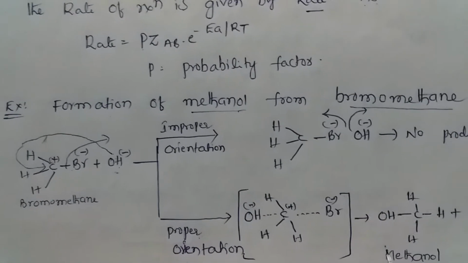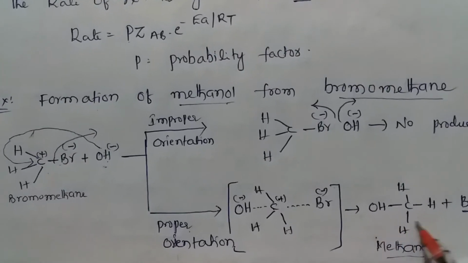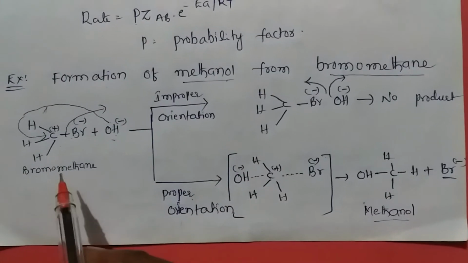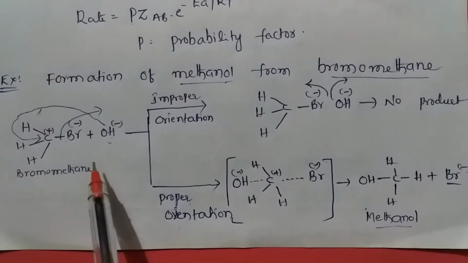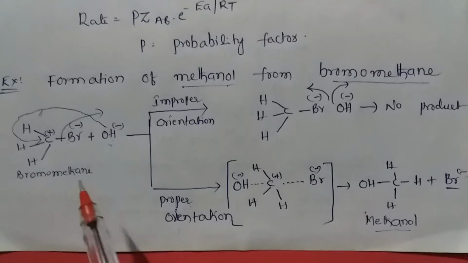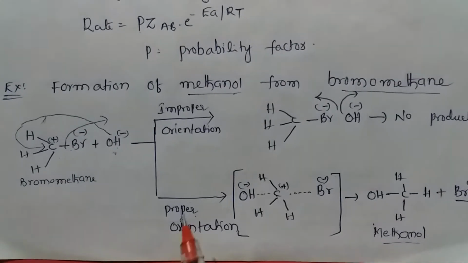Here the product is formed because of the energy between bromomethane and hydroxy group. This is the proper orientation.